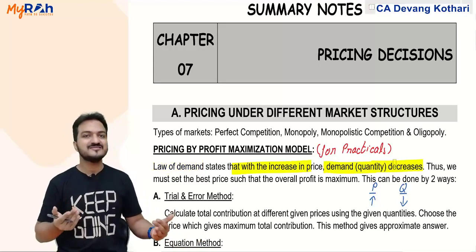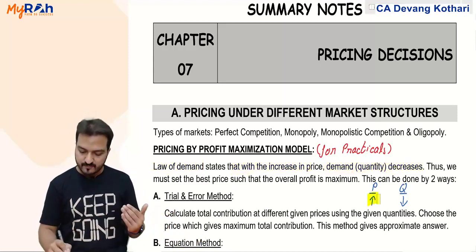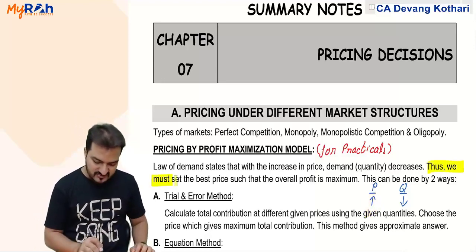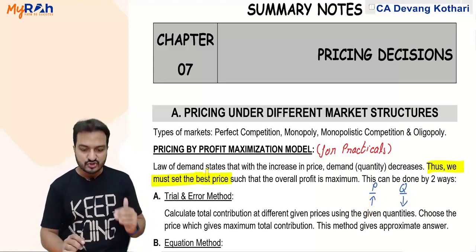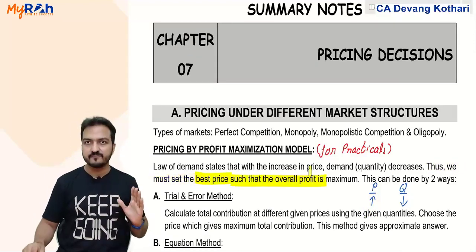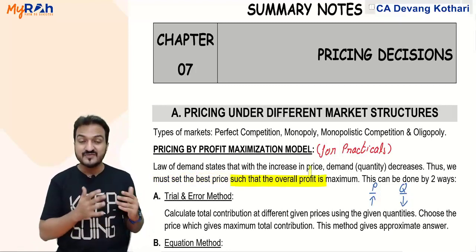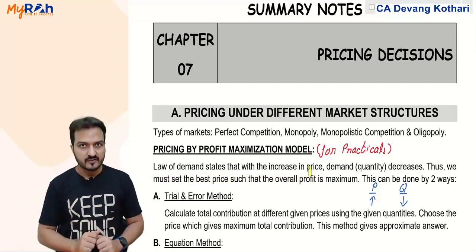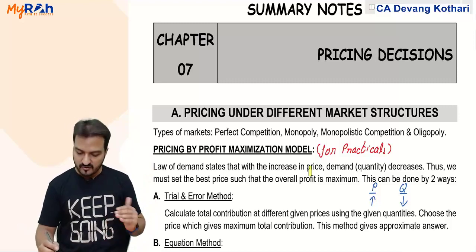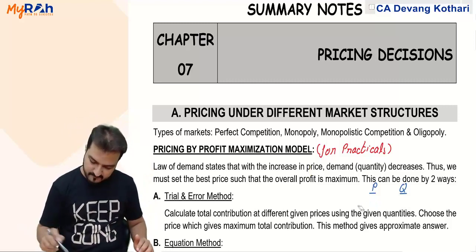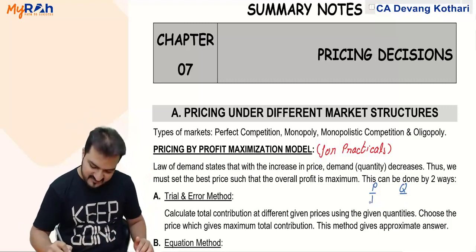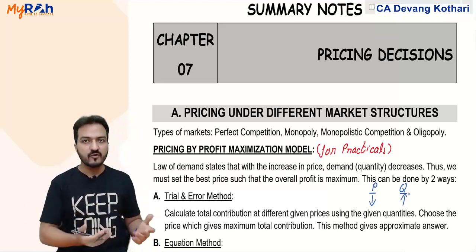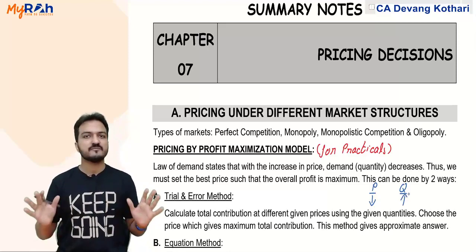So should I increase the price or not? How should I decide which price to keep? Should I keep a low price or a high price? We need to set the best price such that overall profit is maximum. Look, if I set a very high price, then I get good profit per unit. But in that case, the number of units will be less, so my total profit will decrease. If the price is set very low, then the quantity sold will be more, but that more quantity does not give me enough profit. So how should I decide which is the best price to set?